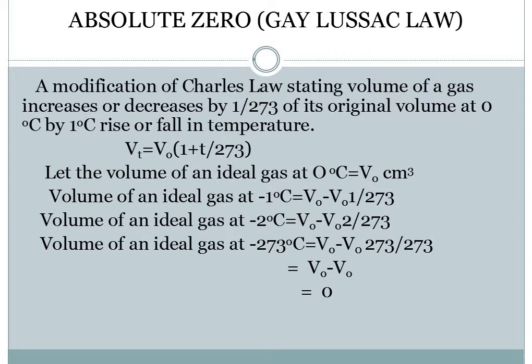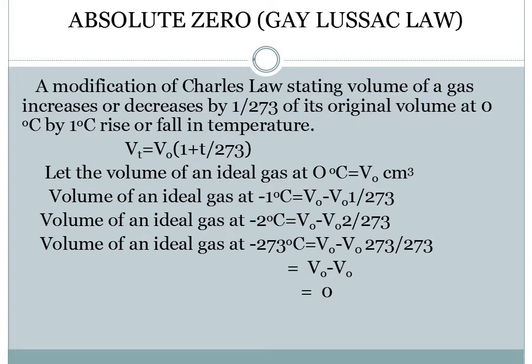Charles' law is related to volume and temperature, but Gay-Lussac's law states that the volume of a gas increases or decreases by 1 by 273 of its original volume at 0 degrees centigrade for every 1 degree rise or fall in the temperature. That means either the temperature will rise or will fall, but there should be a difference of 1 degree. And overall the volume will increase or decrease by how much? 1 by 273 of its original volume, there would be a change in the volume.